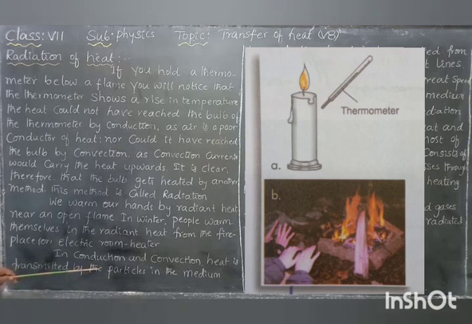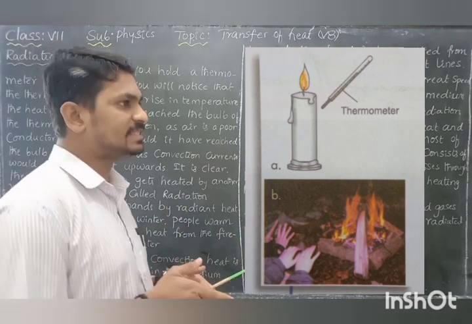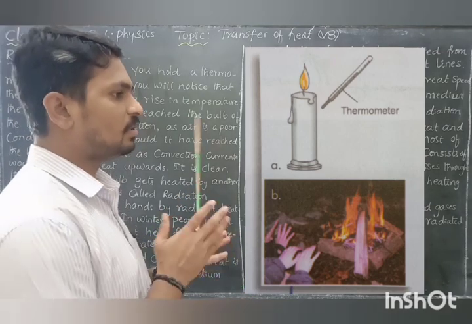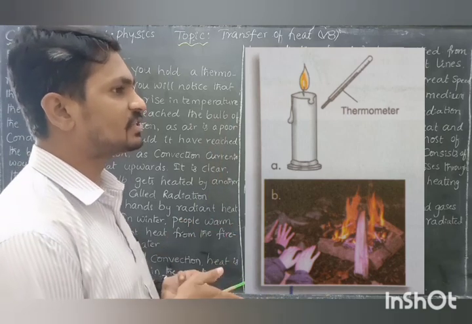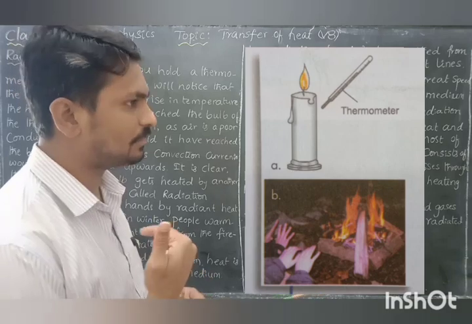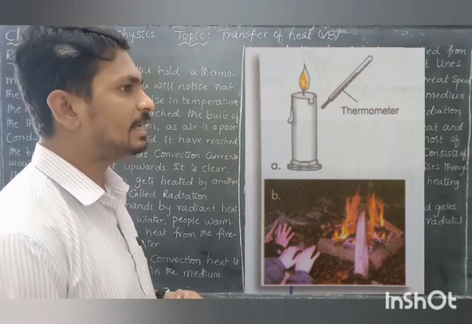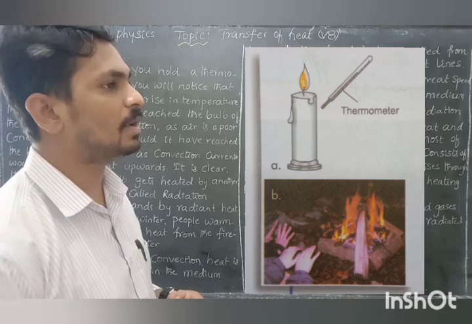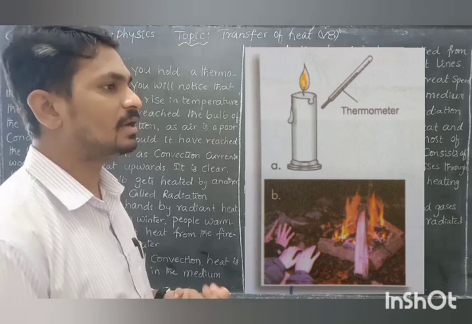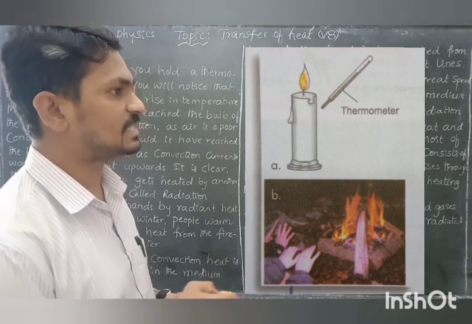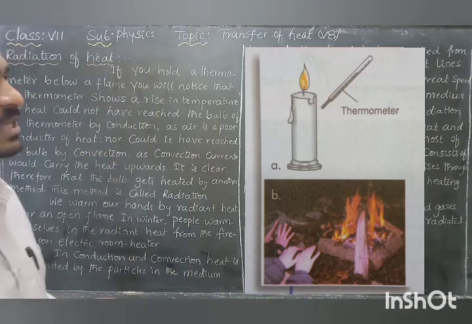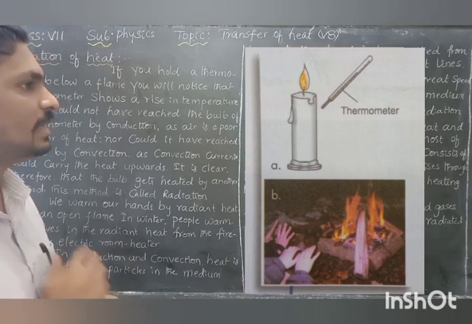In conduction and convection, heat is transmitted by the particles in the medium. In conduction, both bodies are in contact, and both are a medium. Next, in convection, the medium is essential, whether it is a liquid or air. Air is a combination of small particles. Even water or any liquid is made up of small particles. That medium is responsible for the heat transmission in conduction as well as convection.